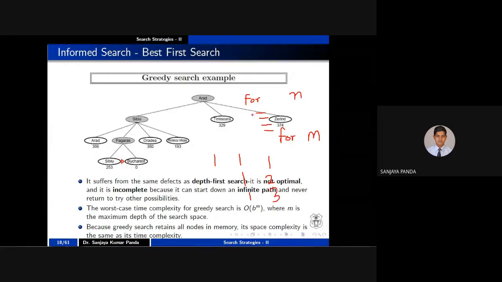So if you want to analyze the complexity of these two for loops, this for loop is inside this for loop, so you will get a complexity of order of nm. I will not tell you what order of nm is because that requires some algorithm background, but try to understand: it is repeated for n times, and for each value of n, you are repeating m times. So the complexity is order of nm. Similarly, if you calculate, you will get the complexity is order of b to the power m.